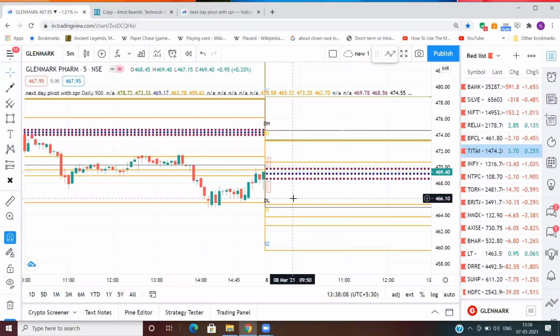And basically we are selecting the stock and which side we have to trade it. After selecting the stock, we have to make a bias based on the CPR first, then the close of the candle, and thirdly, the most important thing, the open of the candle the next day. Whether it is accepting the bias we made a day before or rejecting it. And if it is accepting that bias, then we have more probability of the trade going in our favor, right?